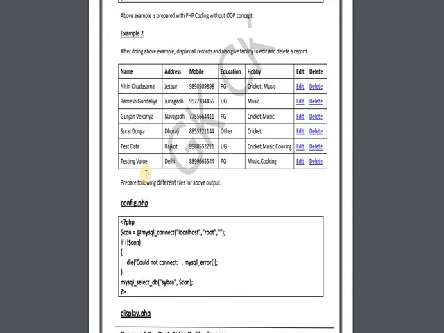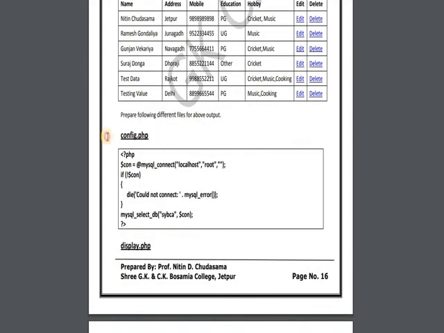Then we have to give the facility to edit or delete. For that, config.php is a general file, so that each and every time we do not want to connect to MySQL, we just write it in config.php and select the database.